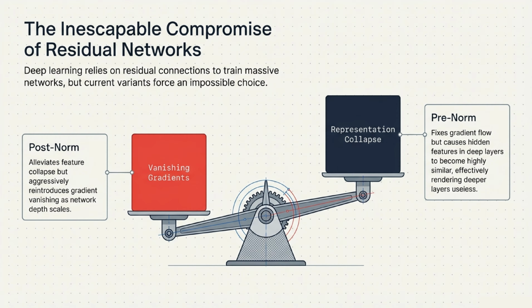To understand this solution, we first need to understand the inescapable compromise holding back residual networks today. Deep learning forces us into an impossible choice, a seesaw effect. If we use post-norm, we alleviate feature collapse, but we aggressively reintroduce vanishing gradients as the network scales in depth. On the other hand, if we use pre-norm to fix the gradient flow, we cause deep layer features to become highly similar. This creates representation collapse, rendering those deeper layers virtually useless.